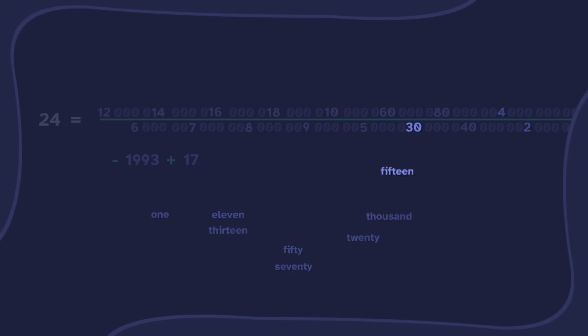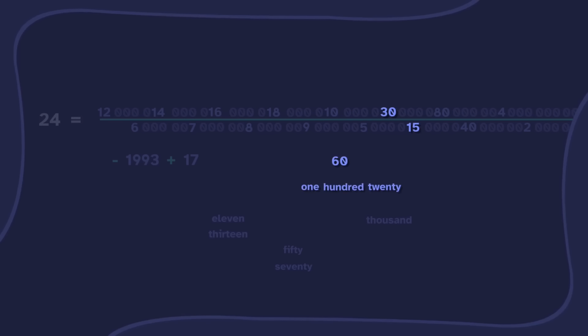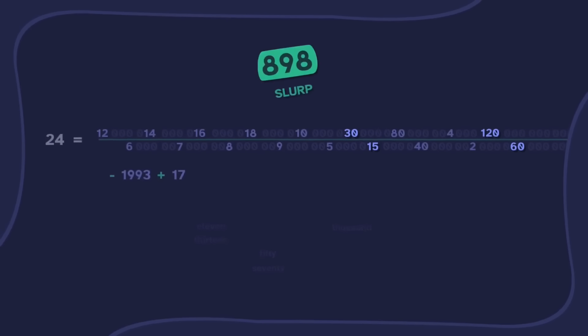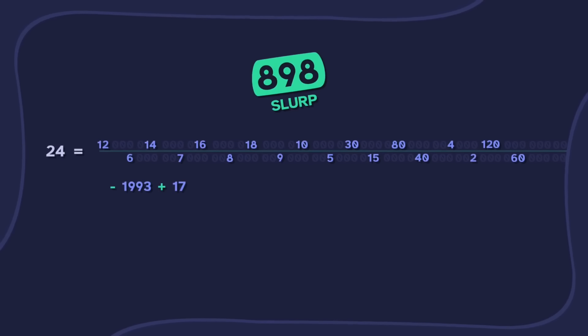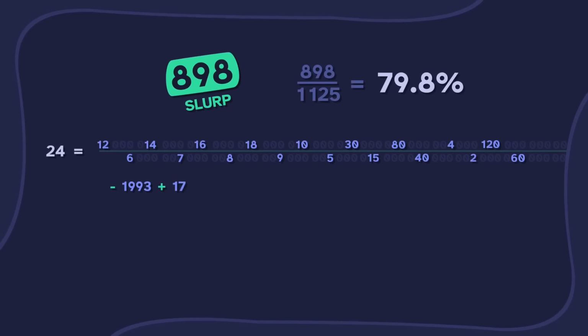We can also pair the 15 with 30. That loses the 60, but we can pair it with 120. Nice. Now the score is 898. That's 79.8% of the max. That's not bad. Well, that's a C.